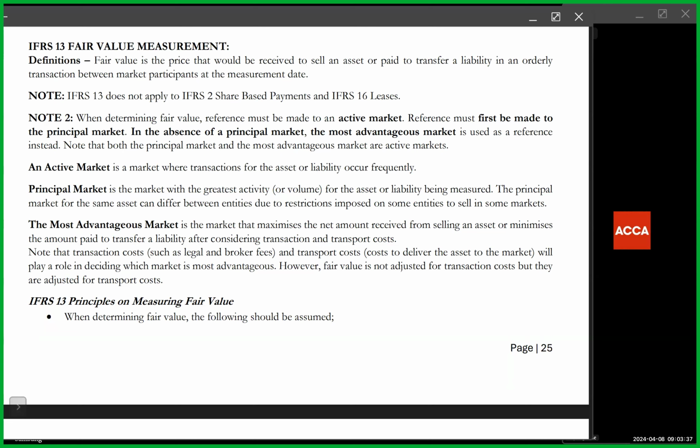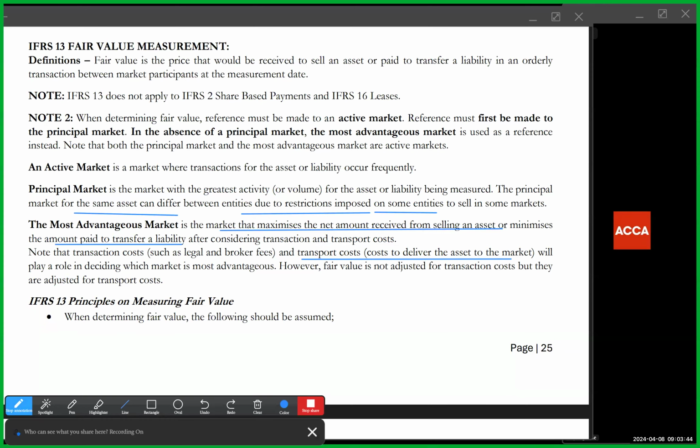There's a dedicated standard that addresses how we should determine fair value, how we should think about fair value. The standard says that fair value is the price that would be received to sell an asset, meaning you are the one doing the selling, or paid to transfer a liability. Sometimes some people believe that fair value is the price that will be paid to buy an asset. Not necessarily. That's why it is a very, very specific definition.